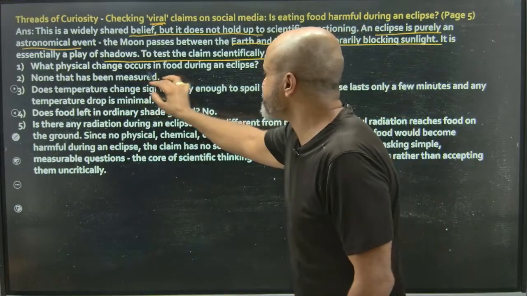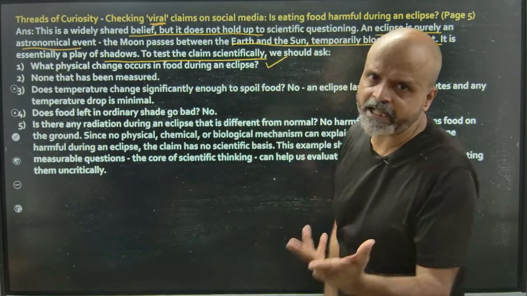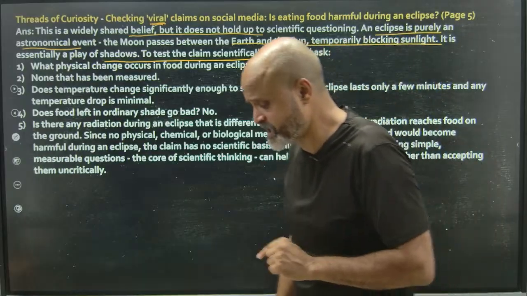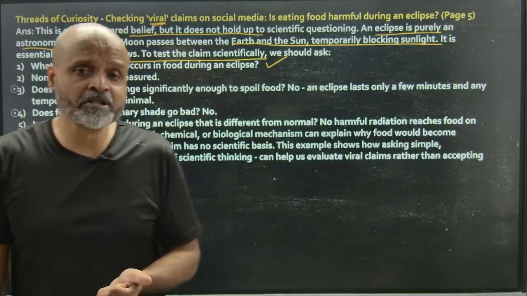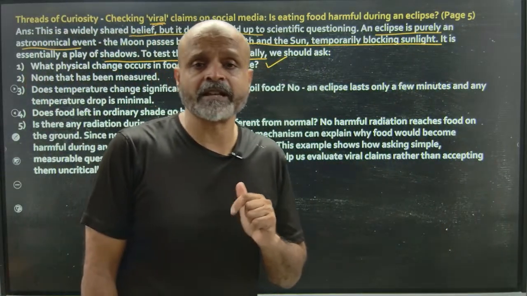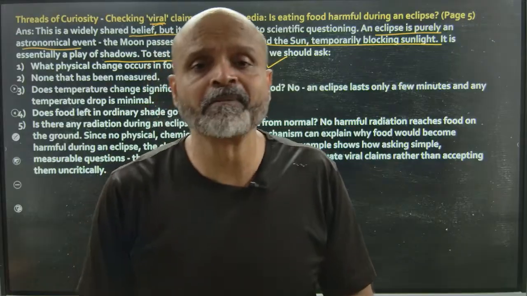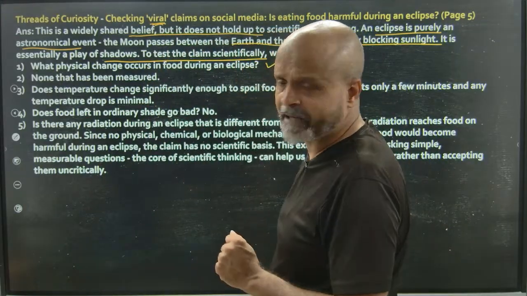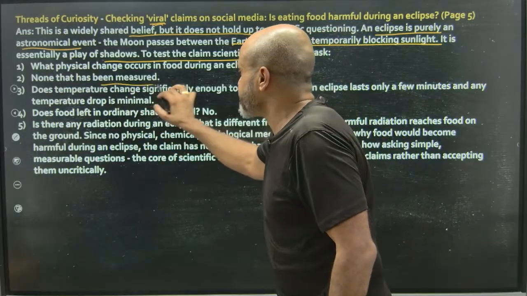Okay, what physical changes occur in food during an eclipse? How can there be some physical changes that might occur? Because physical changes, if they happen to occur, they happen generally by microorganisms. They happen generally by huge temperature changes. But are these the factors which are actually getting influenced by the eclipse? None that has been measured.